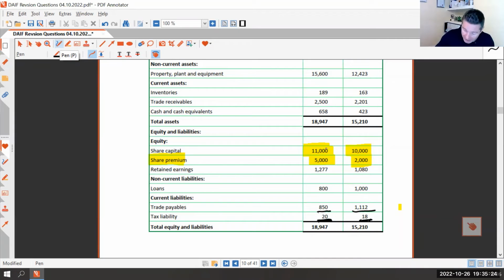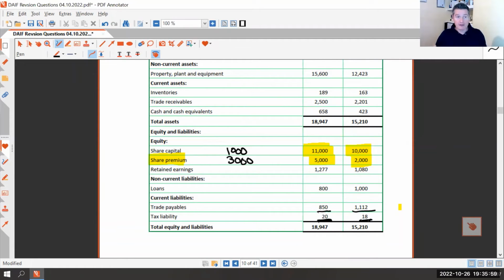So our share capital has gone up £1 million, but our share premium has gone up £3 million. So what we must have done is issued 1 million £1 shares, but sold them for £4 each. So for every £1 share, we sold it for £4. For every £4, £1 is share capital and £3 is share premium. Does everyone follow that?